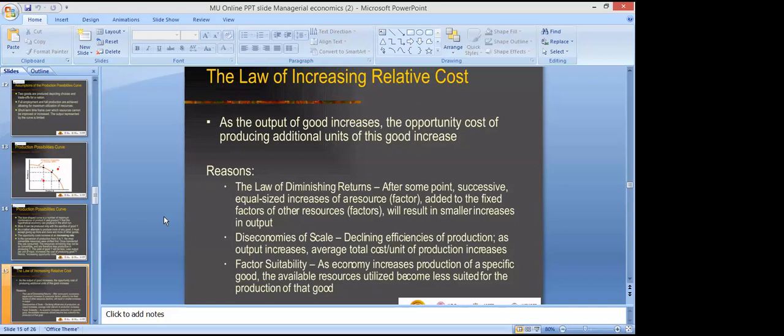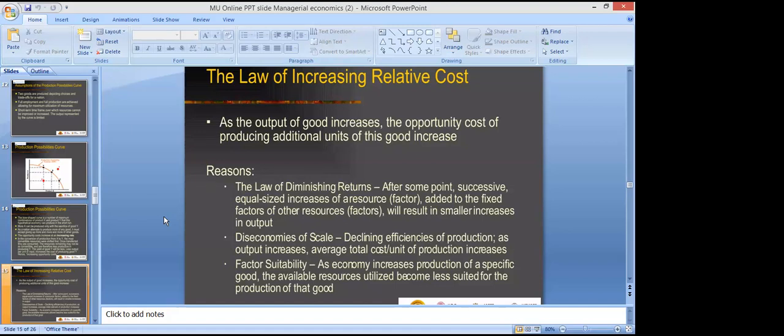You will have more expenditure and more cost, and your production process affects you in a declining way. These are the diseconomies of scale that we can see in the production process when we are dealing in the short run.